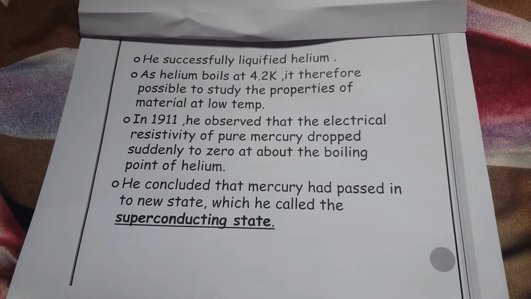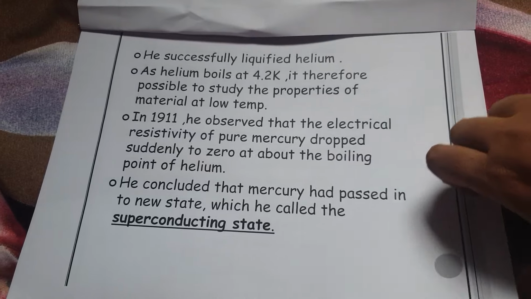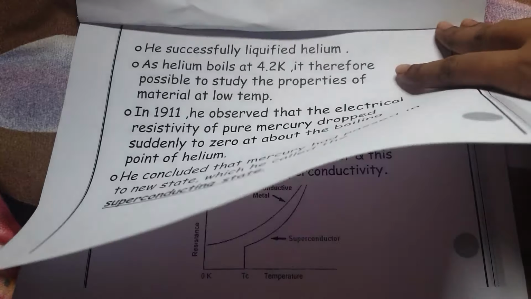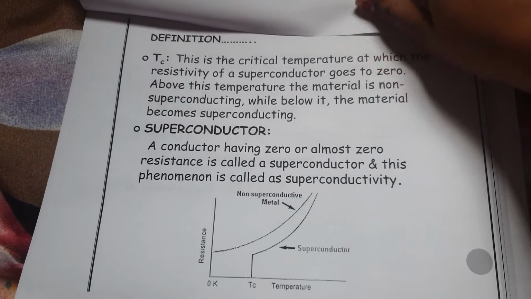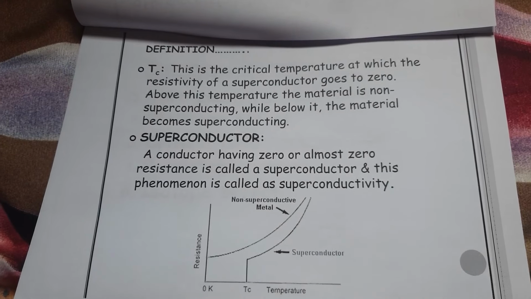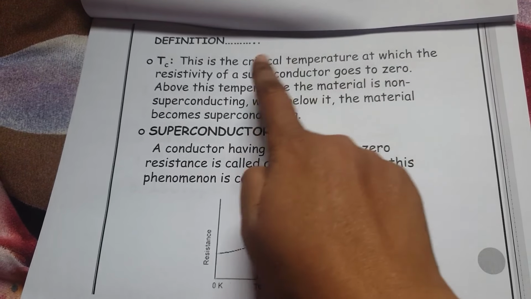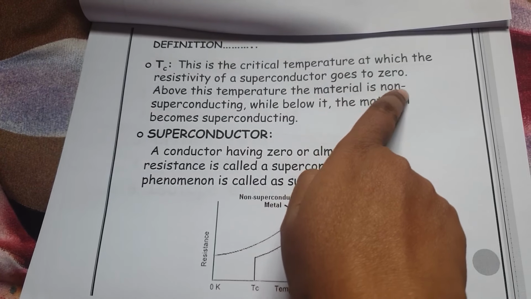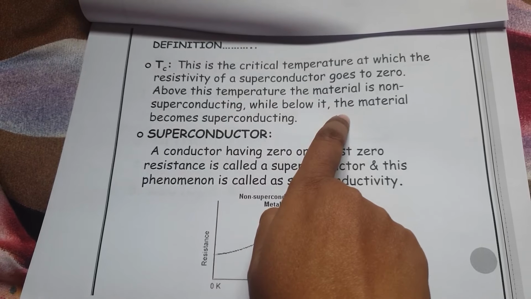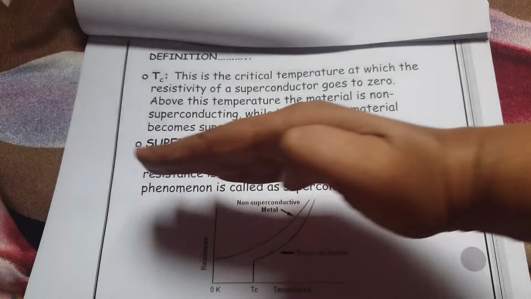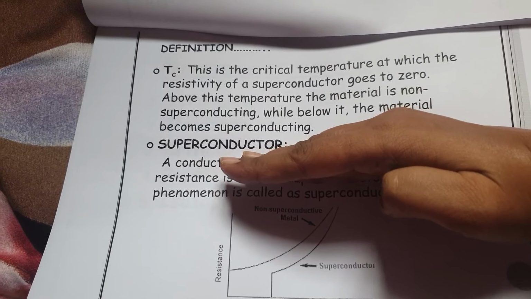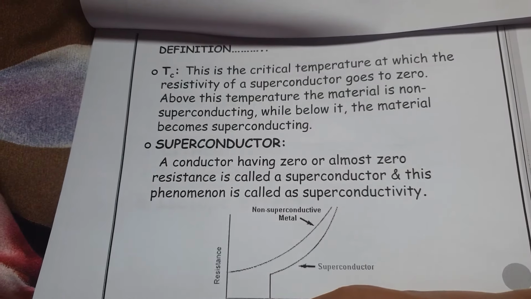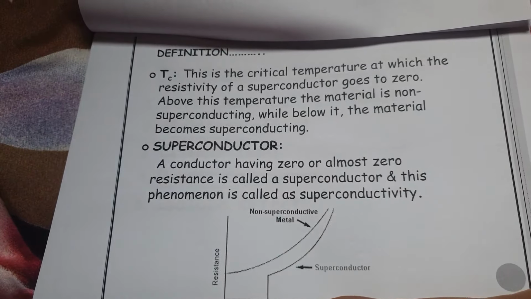That particular temperature where it passes into a new state, that means from the normal state to the superconducting state, is called the critical temperature. So we'll see the definition of critical temperature. It is the temperature at which resistivity of a superconductor goes to 0, and above this temperature the material is in the non-superconducting state, while below it the material becomes a superconductor. That means if we consider this the critical temperature, then below the critical temperature, when we cool that substance, we are decreasing the temperature.